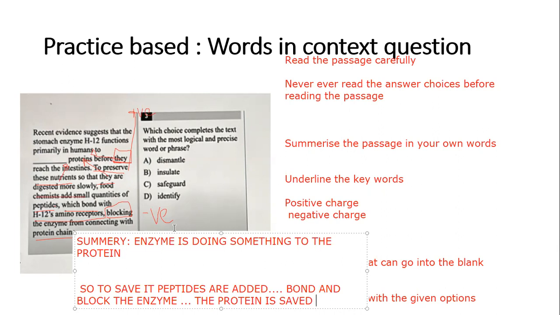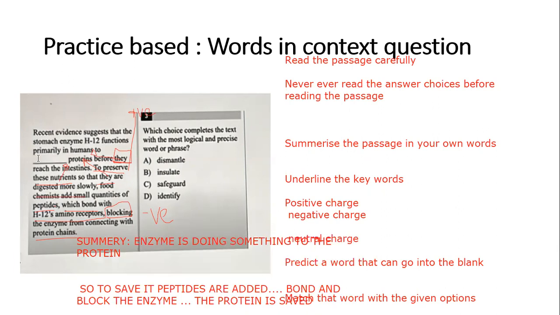Okay. Now let's look at, based on this, you have to fill in some word. We are looking at to preserve these nutrients. That means to save them from the so-called enzyme. That means they are doing something to the protein, isn't it? Don't you think that it is unpreserving, like it is trying to do something, right? The so-called enzyme is unpreserving these proteins because of something they're doing with the proteins, right? So now, based on my prediction of the word, we will look into our options.